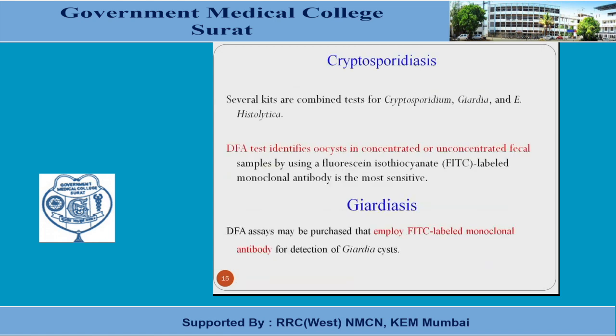For cryptosporidiosis also there is a kit available. Here we use the direct fluorescent antibody test, which identifies the oocysts in concentrated or unconcentrated fecal specimens by using a fluorescein isothiocyanate-labeled monoclonal antibody, which is the more sensitive test. There are kits available for such direct fluorescent antibody tests. For giardiasis also the direct fluorescent antibody assay is available.